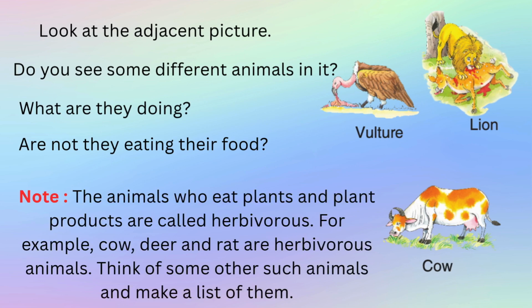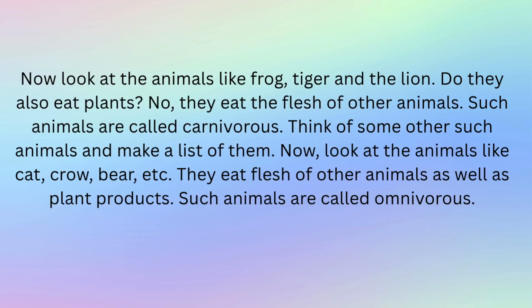Note, the animals who eat plants and plant products are called herbivorous. For example, cow, deer and rat are herbivorous animals. Think of some other such animals and make a list of them. Now look at the animals like frog, tiger and the lion. Do they also eat plants? No, they eat the flesh of other animals. Such animals are called carnivorous. Think of some other such animals and make a list of them.